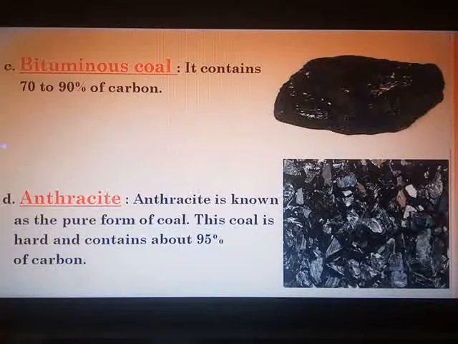What is coal? And explain the different types of coal in detail. So you have to be well prepared.